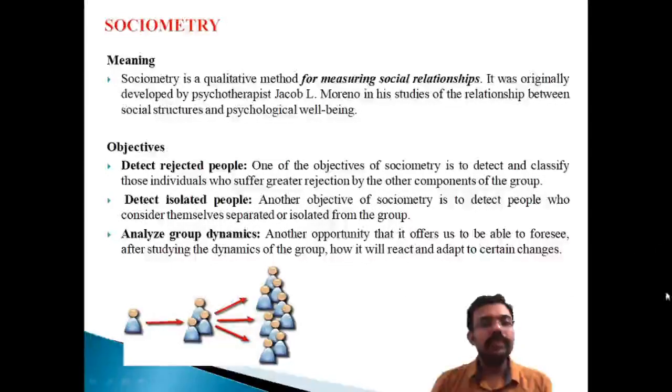So sociometry means they are measuring social relationships. It's one of the important primary methods used by the researcher, and it was developed by Mr. Jacob. With this method we are measuring the social relationship within the group, and these are the important objectives of sociometry.